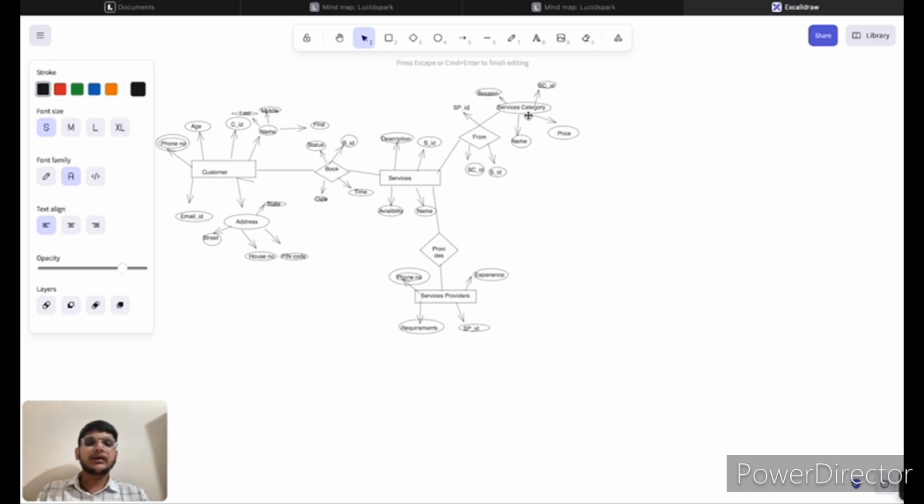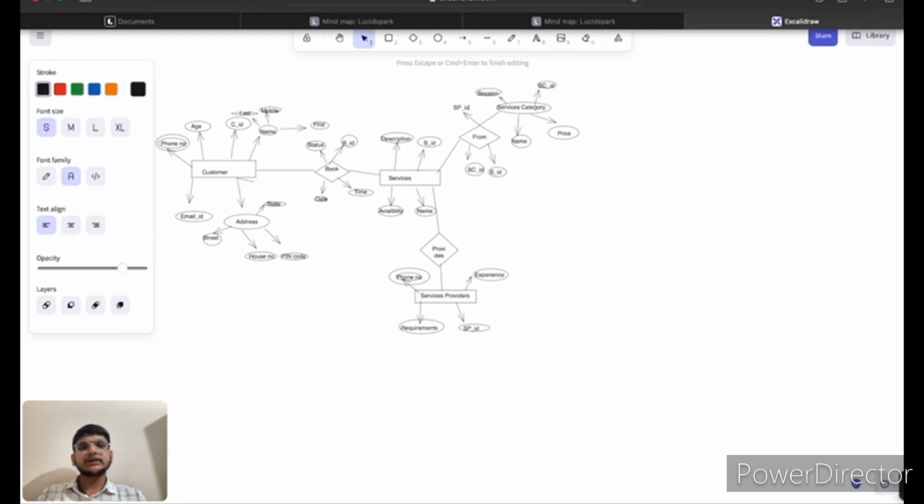A service category has attributes service category ID, price of the particular service category, and the name of that service category, and season, meaning the duration it's related to the service provided by a service provider.